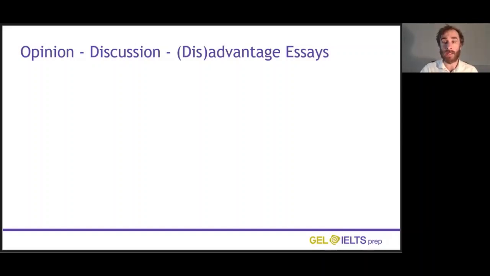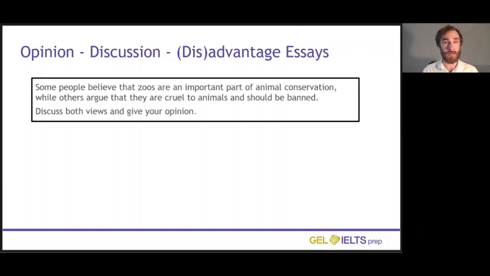So let's read an example question. Some people believe that zoos are an important part of animal conservation, while others argue that they are cruel to animals and should be banned. Discuss both views and give your opinion. So this is a discussion essay. We will need to discuss both views here.